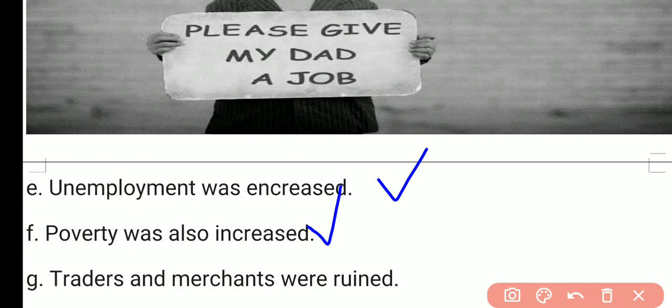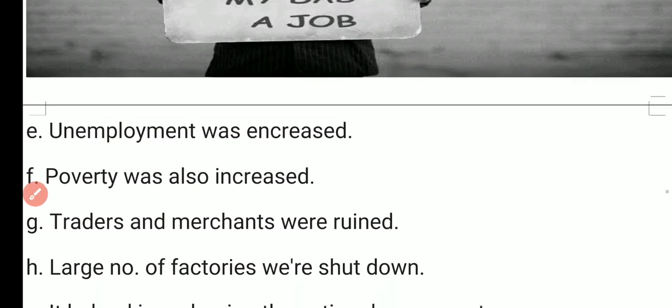All those people who were engaged in the agriculture sector, all those people who were factory workers, and all those people who were daily wage workers, they had to face hardship during this time. तो इनकम कम हो जाती है. So unemployment increased all over the country, and there was an increase in poverty too. Traders and merchants were ruined. There was a decline in trade too. Trade लगभग ठप हो चुका था. So traders and merchants were ruined. उनका धंधा पूरी तरीके से चौपट हो गया.